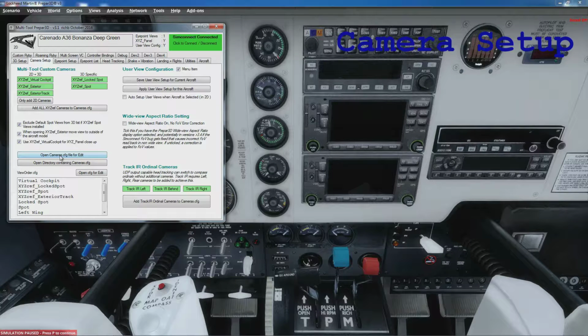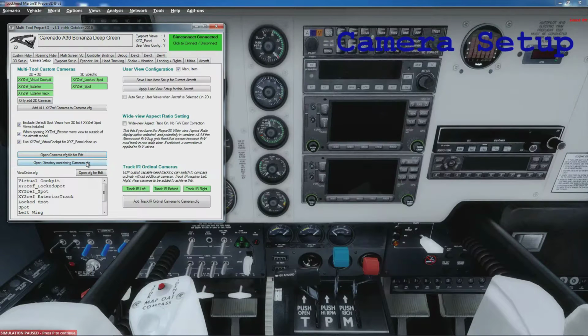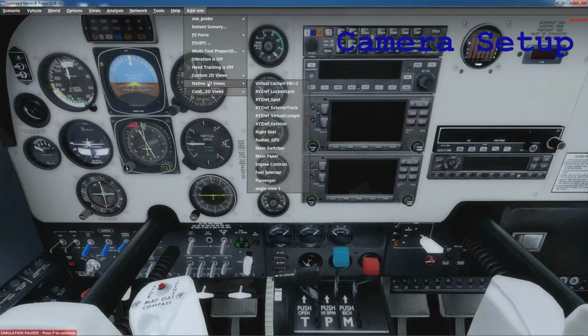These 2 buttons here are pretty self-explanatory. They'll open various files or directories. The view order config is for 3D views. It'll just configure the order that they show up in the 3D list when that's active in that list.